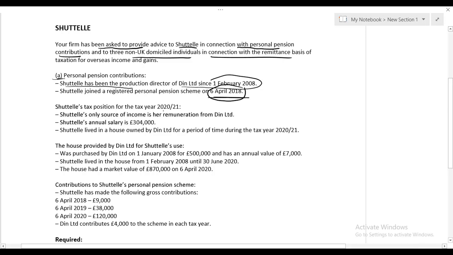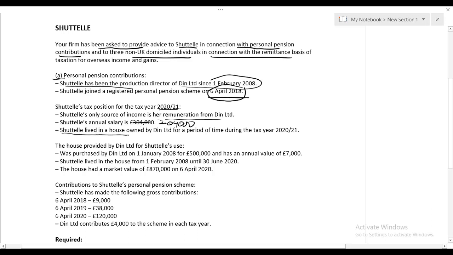Shuttle's tax position for the tax year 2021. Shuttle's only source of income is her remuneration from Dean Limited. Shuttle's annual salary, let me correct it, is 204,000, it's not 304,000. So that's a typing error, you would say. Her salary is 204,000, still a really big salary, but it is 204, not 304. You will need to correct it.